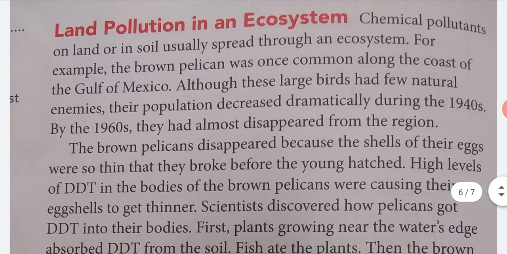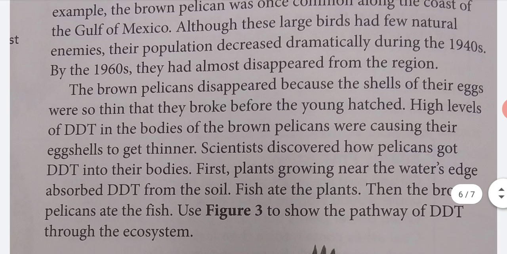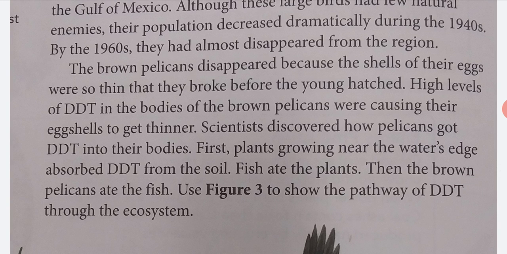Land pollution in an ecosystem. Chemical pollutants on land or in soil usually spread through an ecosystem. For example, the brown pelican was once common along the coast of the Gulf of Mexico. Although these large birds had few natural enemies, their population decreased dramatically during the 1940s. By the 1960s, they had almost disappeared from the region. The brown pelicans disappeared because the shells of their eggs were so thin that they broke before the young hatched.